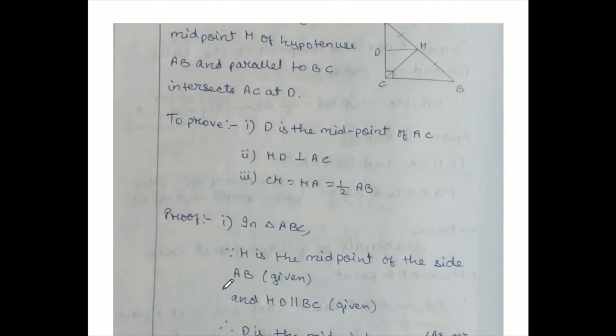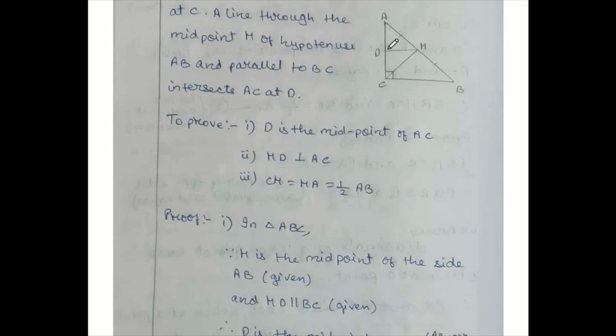Let me show from the sketch. We proved already this angle also 90 degree, even this angle also 90 degree. That means this MD is perpendicular to AC. Now to prove third one, CM equals MA equals half of AB, let us take these two triangles and make them congruent. Already this line is common. These two angles we proved 90 degree. AD and CD both are equal because of the midpoint. By side angle side congruency, these two triangles will be congruent. Then MA and MC will be equal.